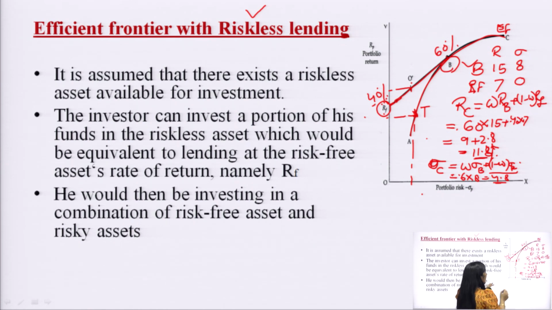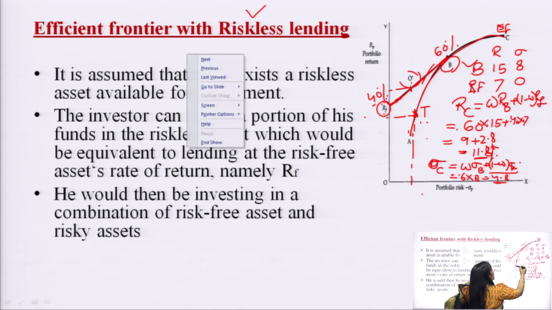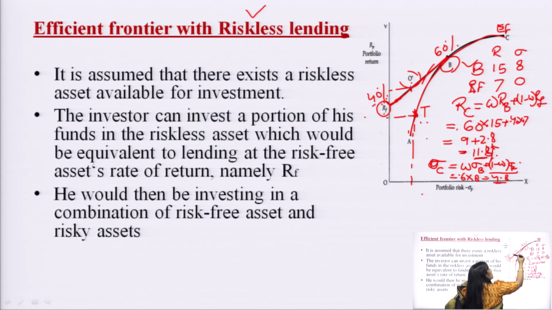So we will say now the efficient portfolio is O, not T. It means this line would have better portfolios as compared to the previous concave shaped line. So because of riskless lending, the efficient frontier has now changed to a straight line which has a combination of the risk free security.